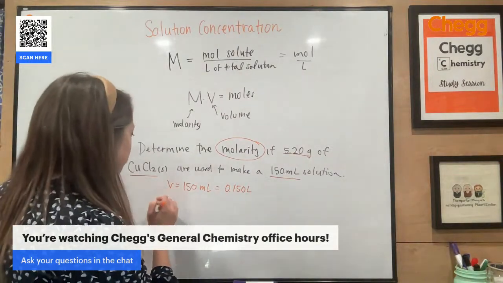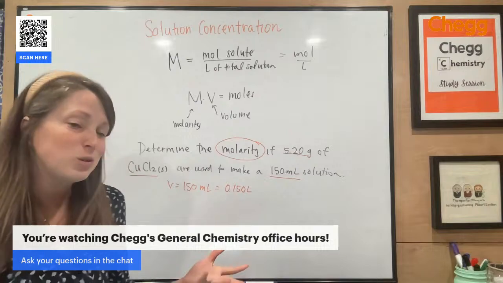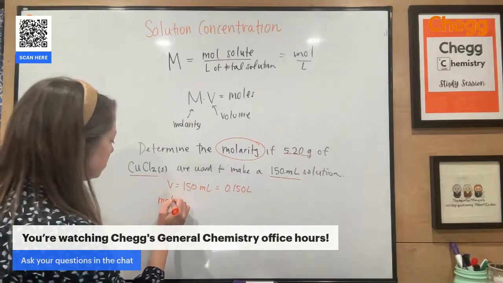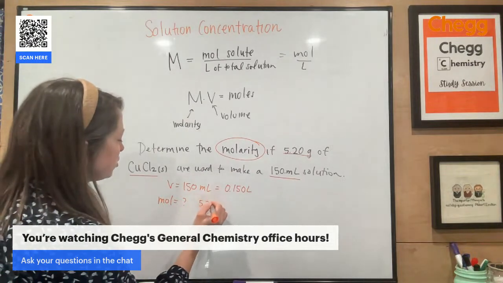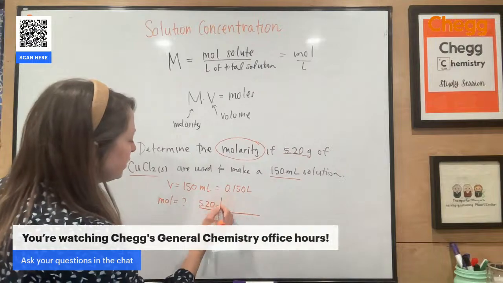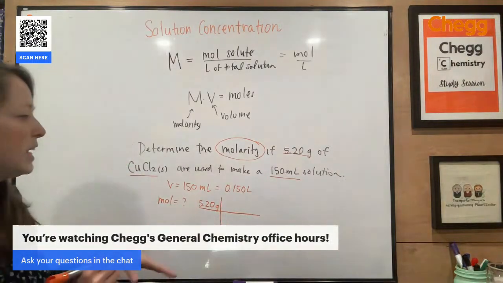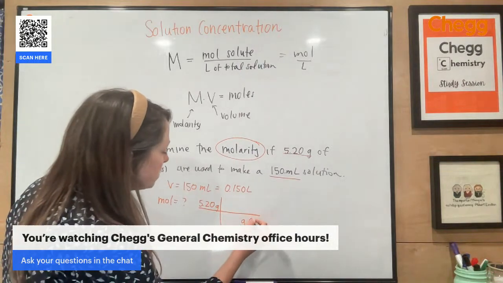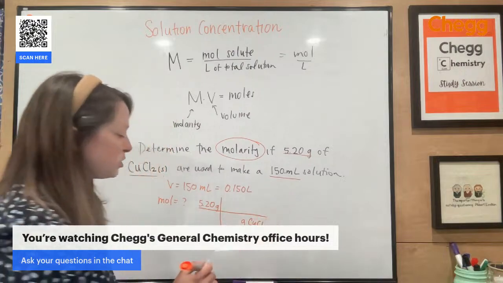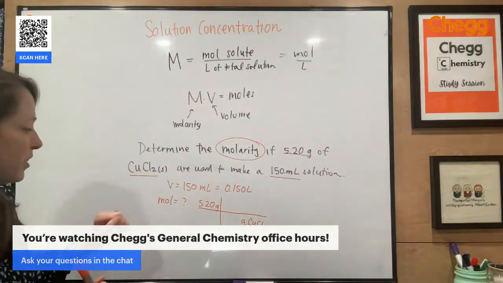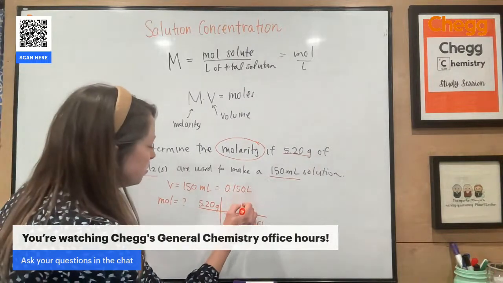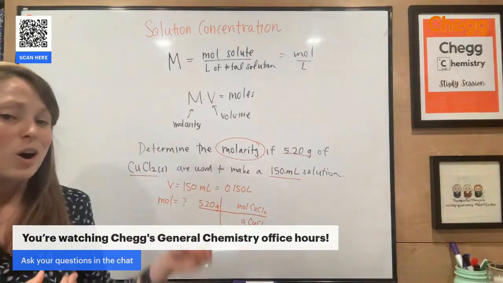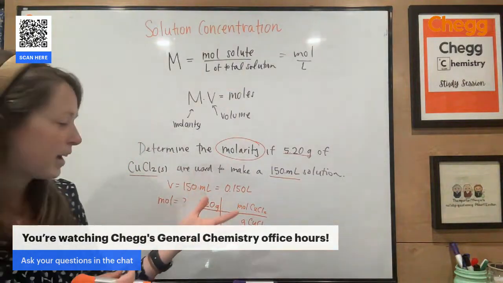Do I have my moles of solute? No. Okay, so what you have to do is quickly convert your mass into moles. So I'm going to take my 5.20 grams. I want to convert from grams of copper 2 chloride into moles. Whenever I'm doing this type of conversion, I'm going to put the unit I'm converting out of, grams, in the opposite position. So it's in the numerator originally, and I'm going to put it in the denominator. And then what I'm looking for is the moles of copper 2 chloride. Notice I haven't put any values in with this. Always start with your units, then work your way back into the numbers.